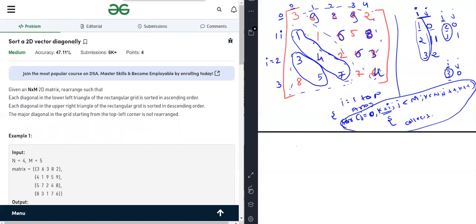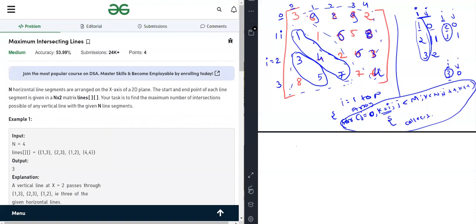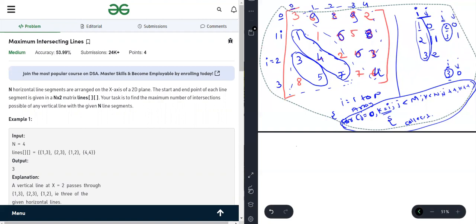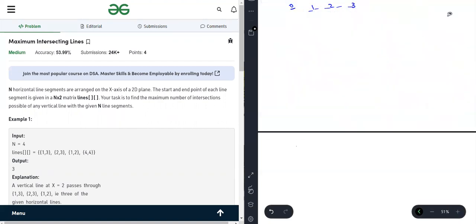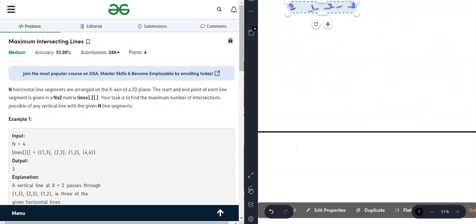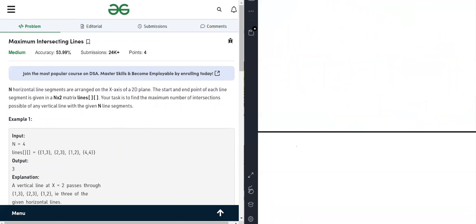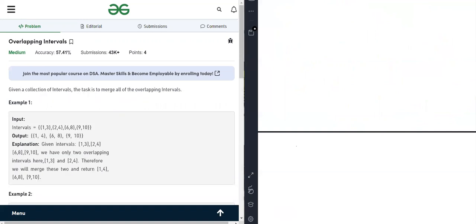Now, let's move to the next problem. This problem is also very interesting and very easy, because there is an algorithm which solves this problem in a very easy manner. And what's that algorithm? First, let's see what the problem is. Let me first solve this problem, overlapping intervals, because if you understand this problem, then the rest of the problem is very easy.